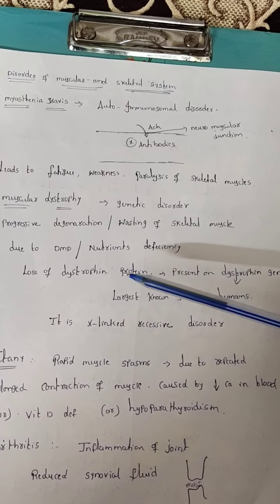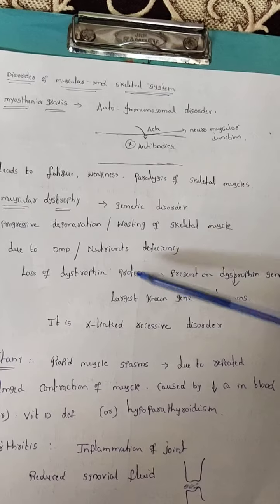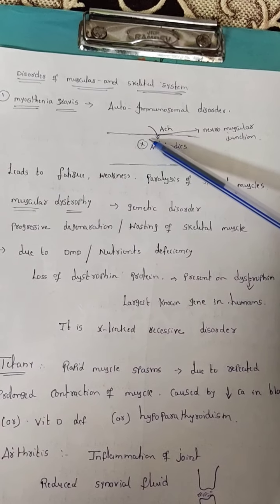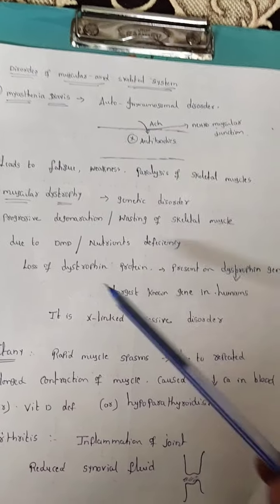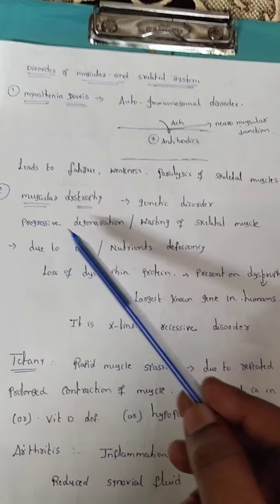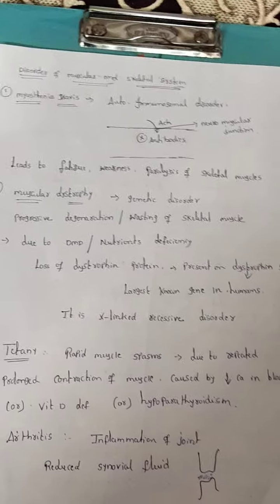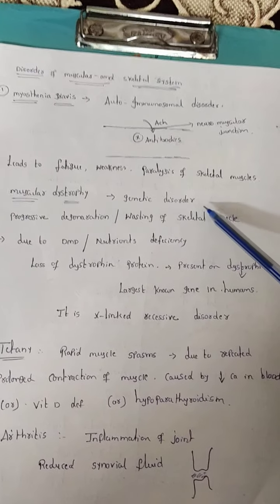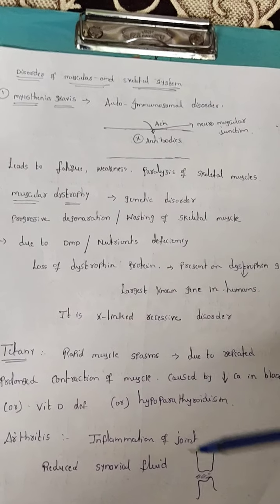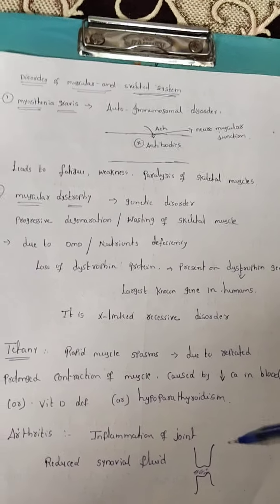Basically, what is the use of dystrophin protein? Dystrophin protein gives strength to the sarcolemma. If the sarcolemma strength decreases due to the loss of dystrophin protein, then it leads to progressive degeneration or wasting of the skeletal muscles. Here, what kind of genetic disorder? It is an X-linked recessive disorder. What is recessive, what is dominant, we can discuss in the genetics lesson.